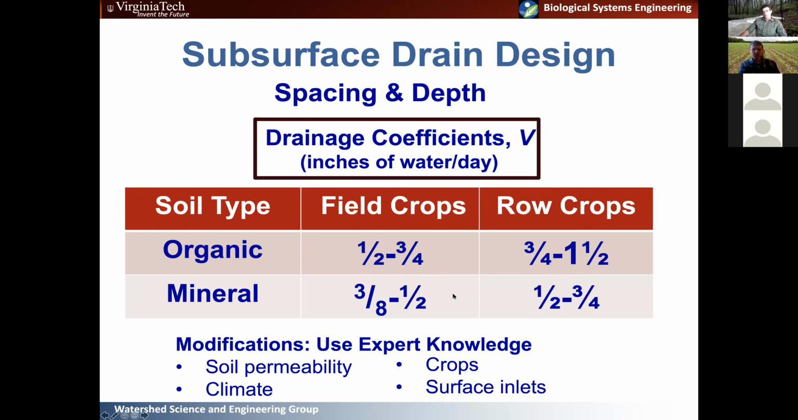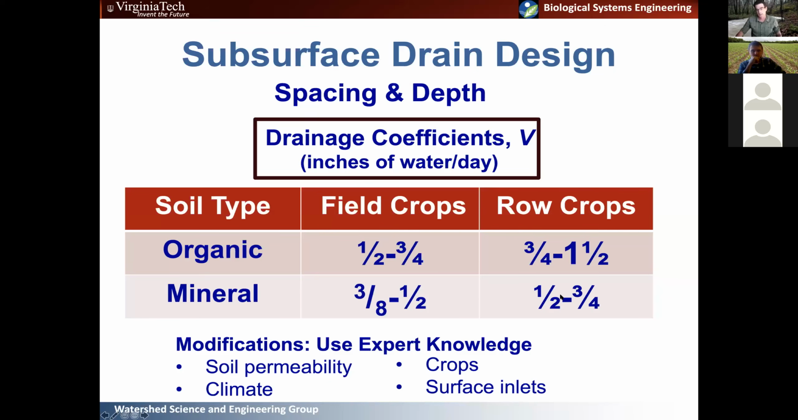And so in some of these, you might argue that one or the other of these is a better value to choose from. And you do that basically using expert knowledge. So if you know something about your soil permeability and your crops and your climate, then you can pick a more representative value. And in fact, what I usually do when I'm thinking about drainage design is I'll plug in both ends of the range just to see what my potential outcome could be.